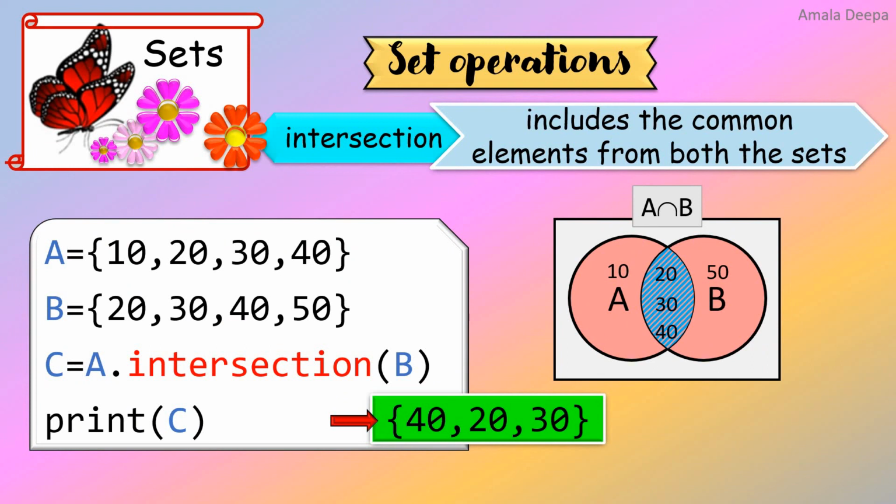Instead of the intersection function, I can use the symbol or operator for this function, which is the ampersand symbol, A ampersand B.